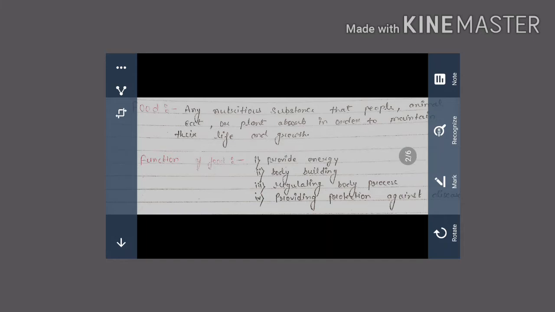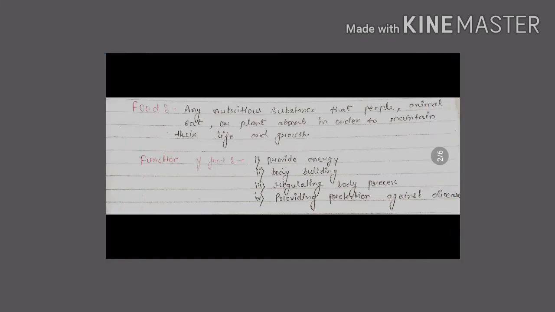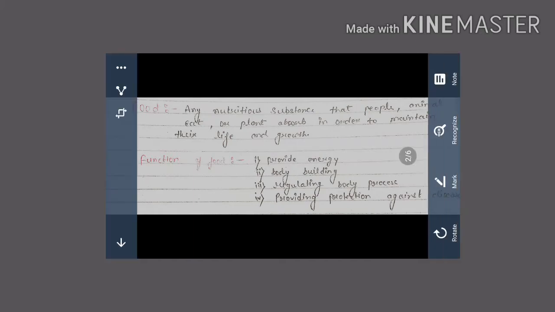Food is any nutritious substance that animals eat or plants absorb in order to maintain their life and growth. Any substance that living things eat or drink, or that a plant can absorb from the soil, for the maintenance of their life and growth, is called food. Function: if we are taking anything, it has some function. The function of food, first one, is to provide energy.